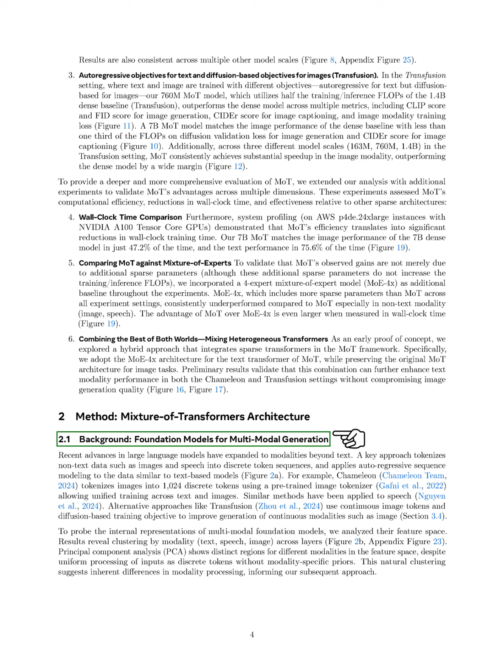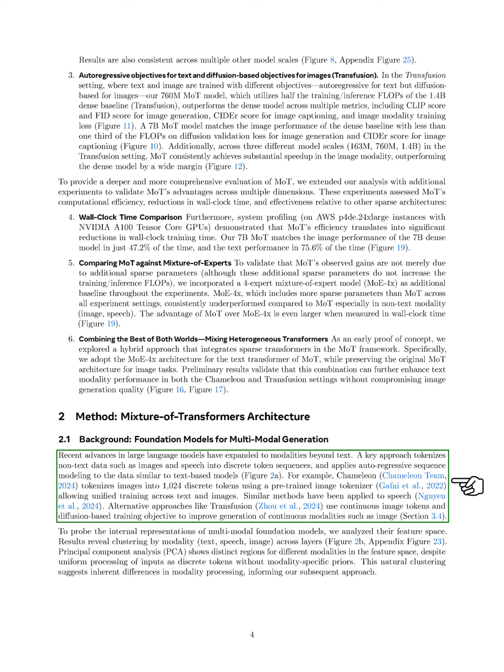Section: Background. Foundation models for multimodal generation. In this section, we discuss the background of foundation models for multimodal generation. Recent developments in large language models have moved beyond just text, allowing us to tokenize non-text data like images and speech into sequences of discrete tokens. We apply auto-regressive sequence modeling to these data types, similar to how we handle text. For instance, Chameleon tokenizes images into 1024 discrete tokens using a pre-trained image tokenizer, enabling unified training across text and images. Similar techniques have also been used for speech.